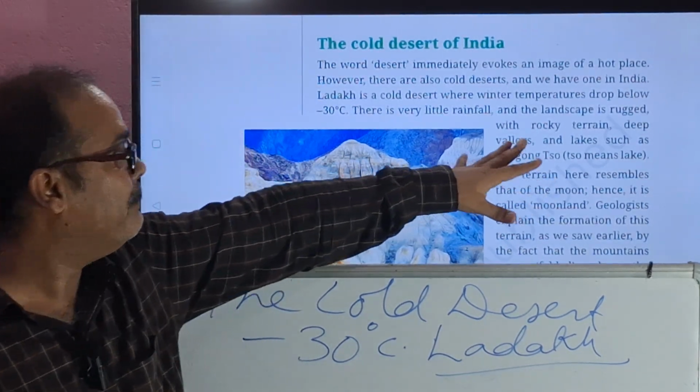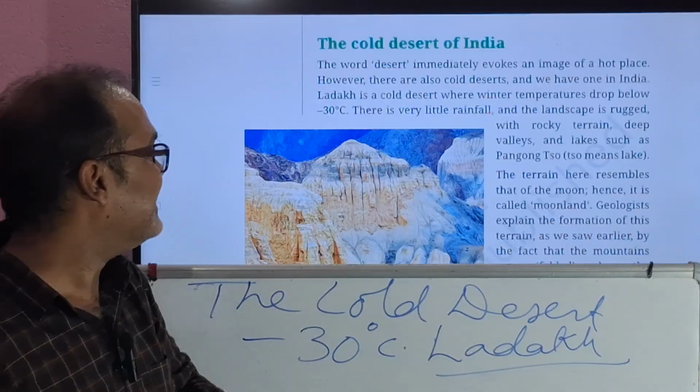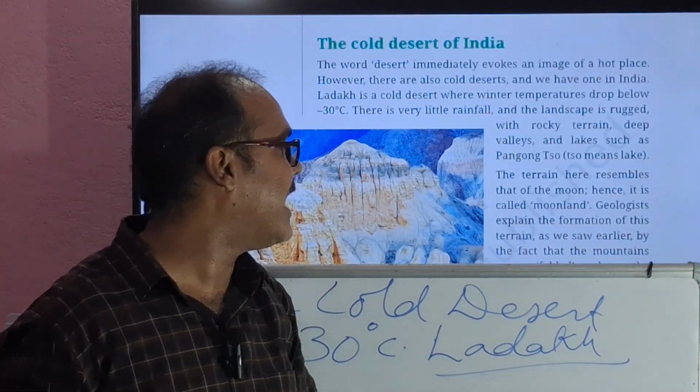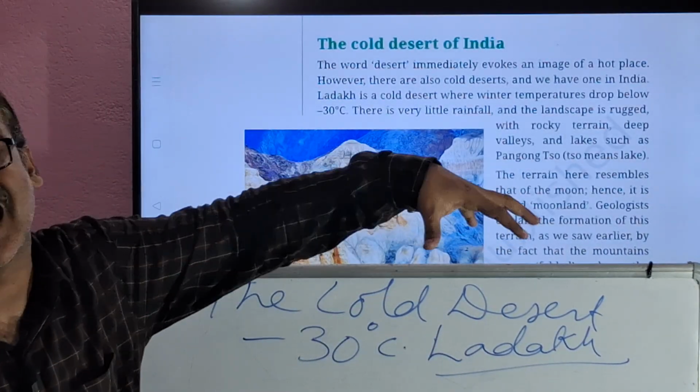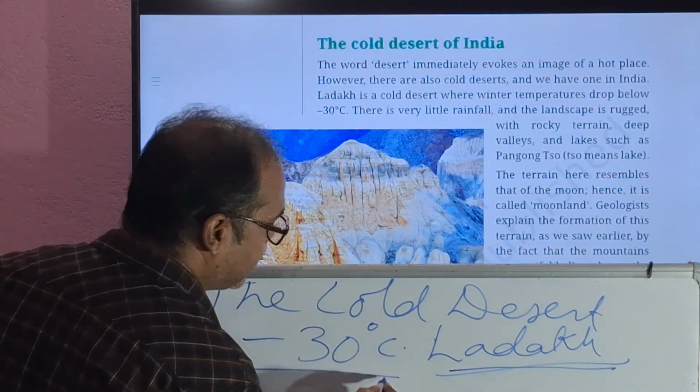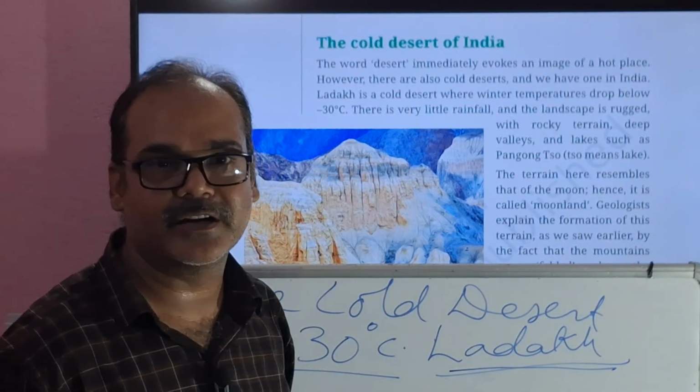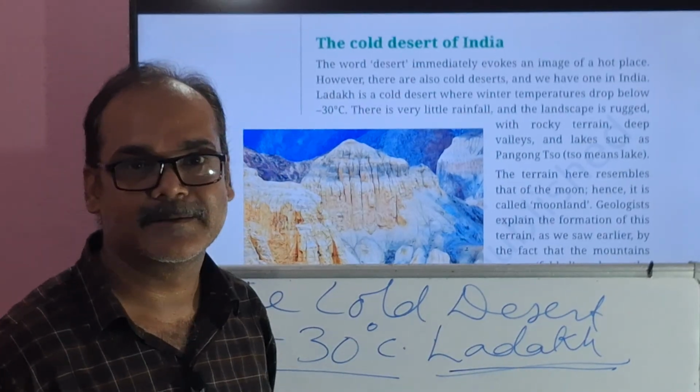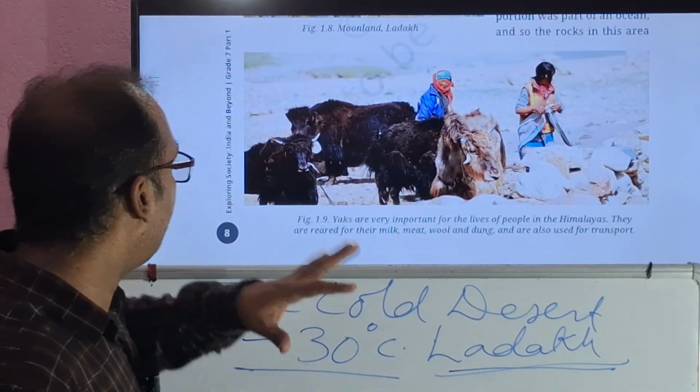Pangong So means lake. It is found there. The terrain here resembles that of the moon, hence it is also called moonland. So when we talk about Ladakh, in winter the temperature goes down to minus 30 degrees Celsius. And which type of animals are found?